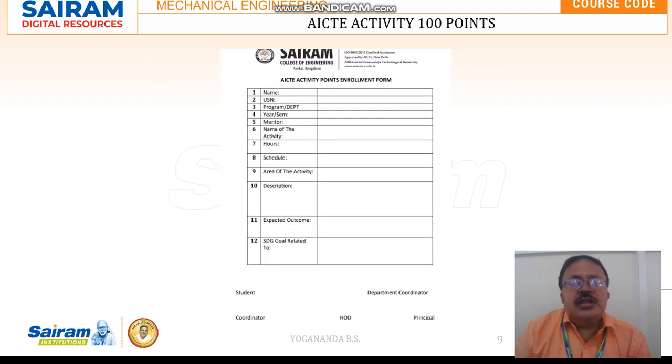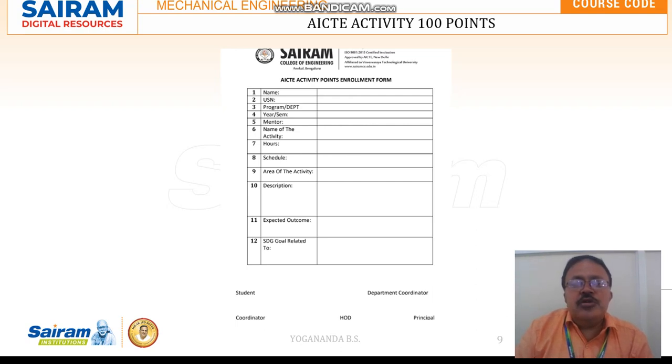After permission letter, he has to fill the AICTE activity points enrollment form, giving the details such as name of the student, USN, program in which he is studying, who is the mentor, and name of the activity he has planned, and how many hours he has planned the activity. So the student has to fill the enrollment form.